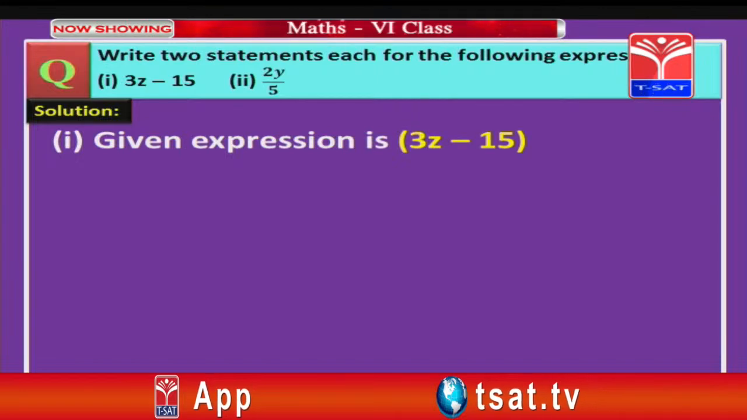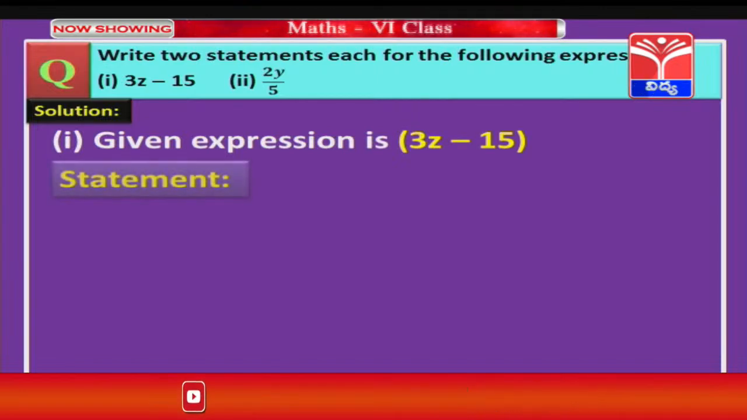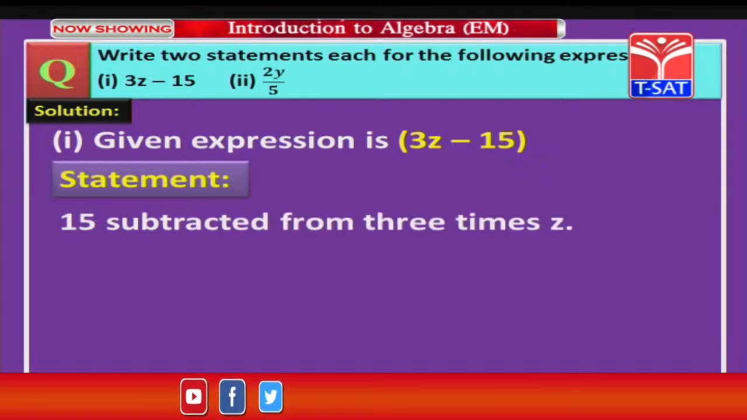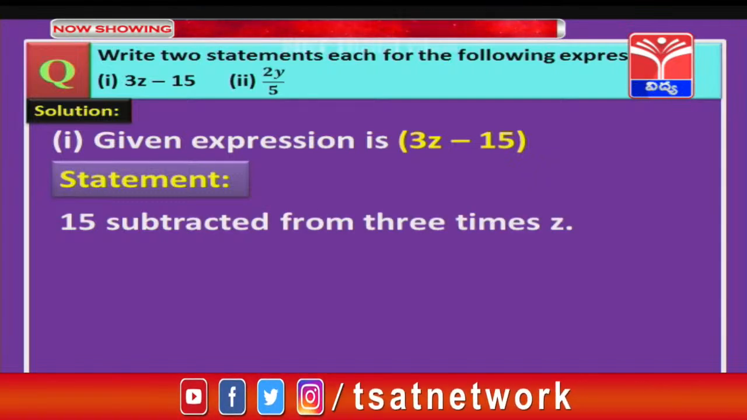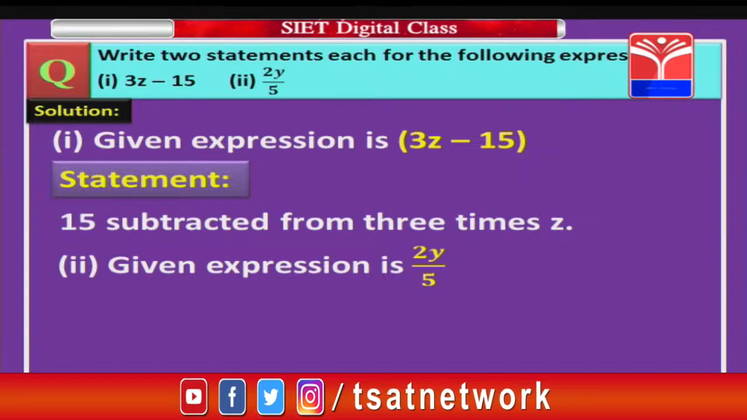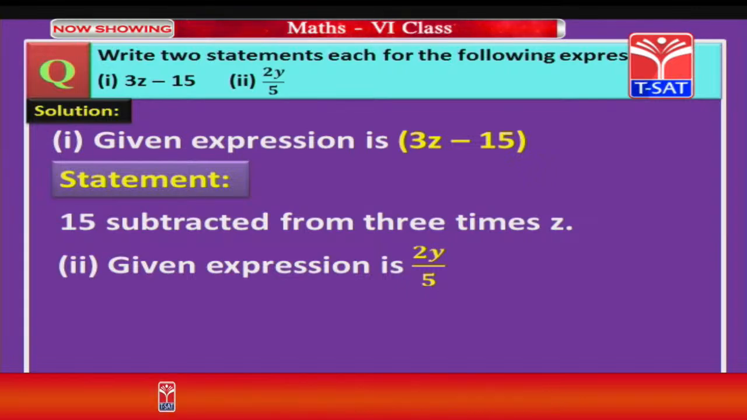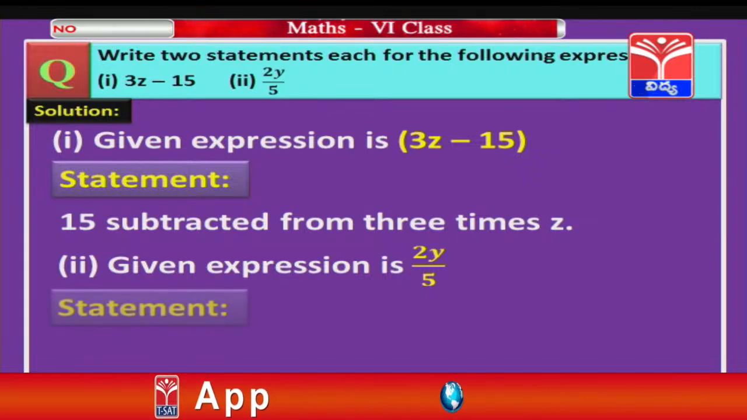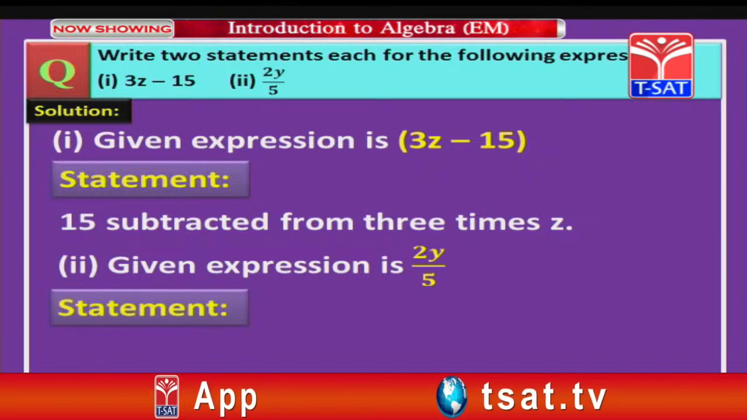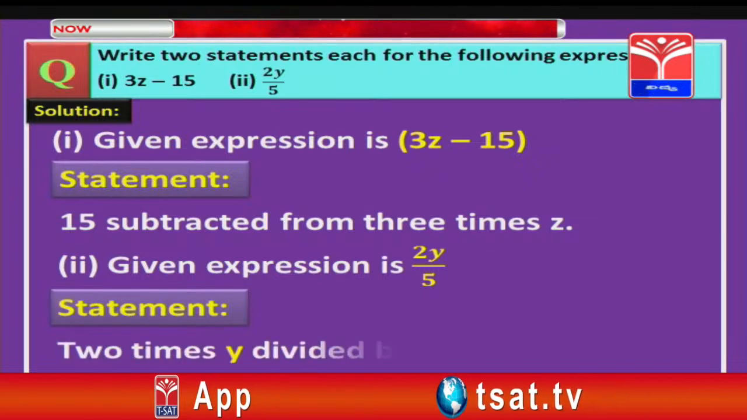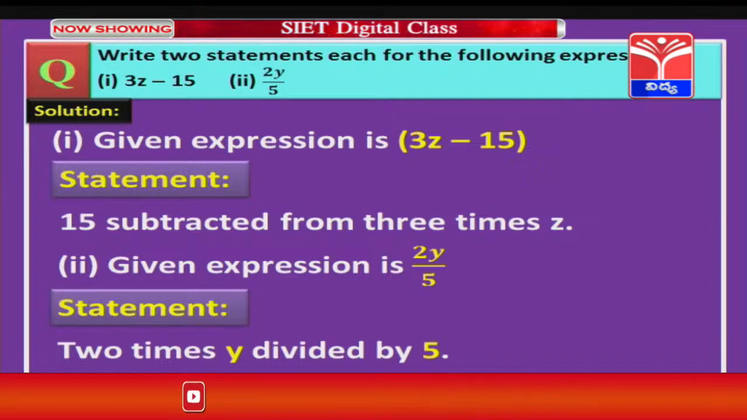So the given expression is 3z minus 15. I can write this as 15 subtracted from 3 times z. Let us move on to the second one. What is the given expression? 2y by 5. So, what is the statement, children? 2y means 2 times y. So, 2 times y divided by 5. So, this is the mathematical statement.